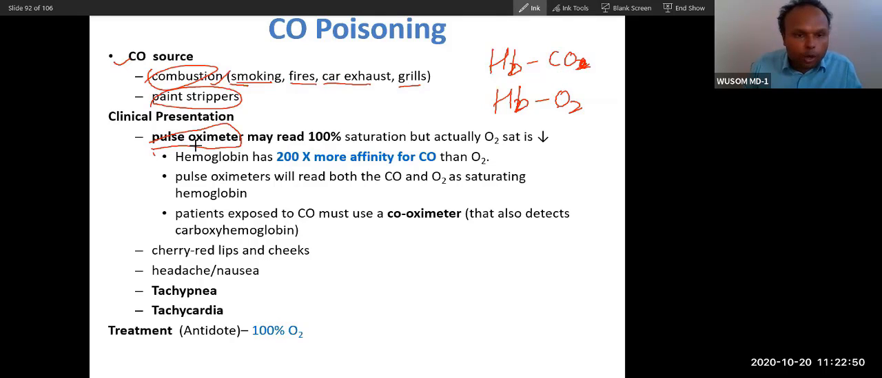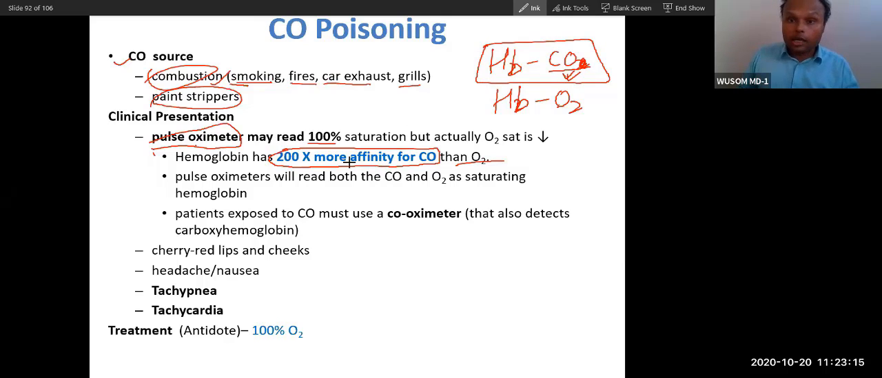So that is why this pulse oximeter will show 100% saturated, because in place of oxygen, carbon monoxide is bound to hemoglobin, and this carbon monoxide has very high affinity to hemoglobin, 200 times more affinity than oxygen, and that is why all the hemoglobin is replaced by this carbaminohemoglobin. Understood?